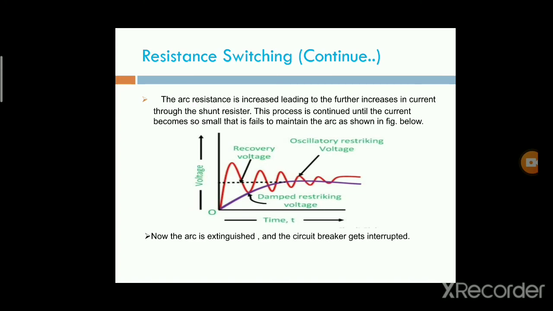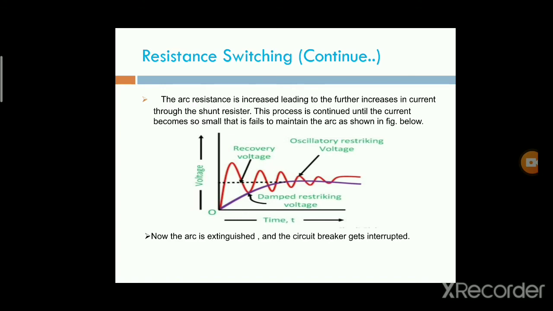This is the resistance switching. The main advantage of this resistance switching is to overcome the effect of over voltages due to current chopping.